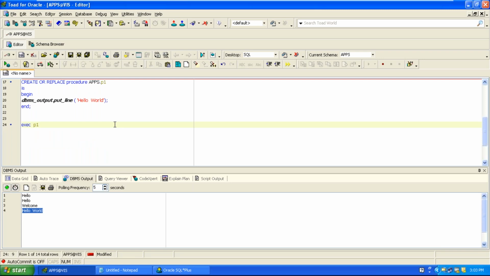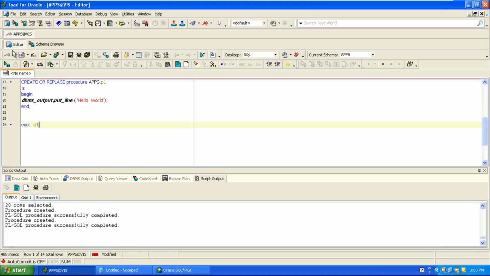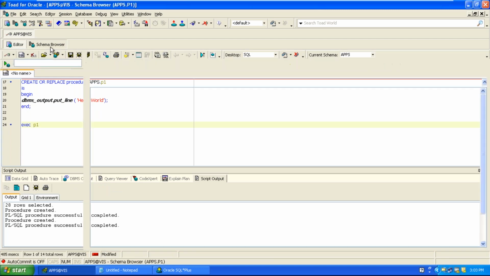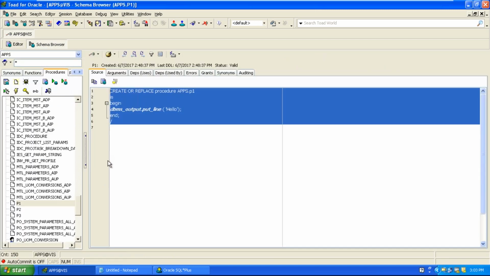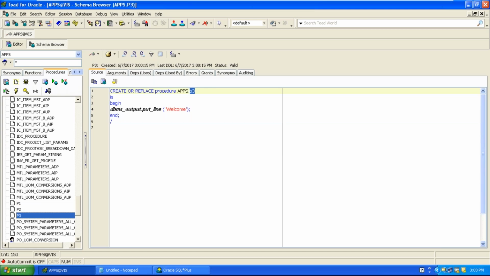Sunil asks, through the schema browser, can we edit the procedure also? You can edit the procedure in the schema browser. What I'm doing here is copy pasting the code into the editor. If you want to edit the code directly in the schema browser, you can do that. So go to the schema browser. For example, I have a procedure P3 and I want to edit it.